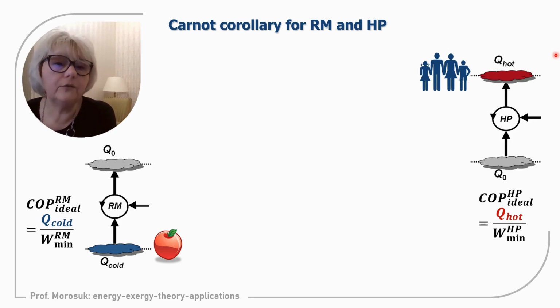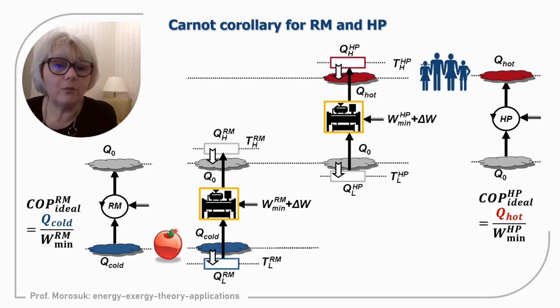So what do we need from the refrigeration machine and from the heat pump? Now the dynamics will be absolutely the same, just with different temperature levels. Heat from our product should come to the working fluid of the refrigeration machine. Now we have a lower temperature level for the refrigeration machine. This heat should be transferred to a temperature level higher than the environment, and work should be supplied. And after that, according to the second law of thermodynamics, the Clausius statement, heat is always transferred from hotter reservoir to colder.